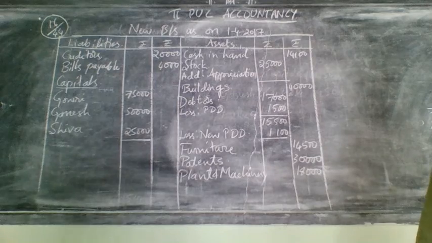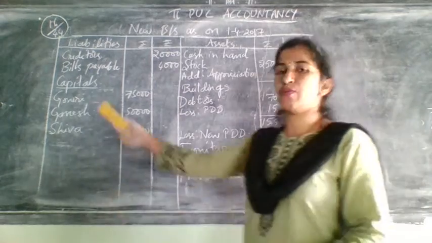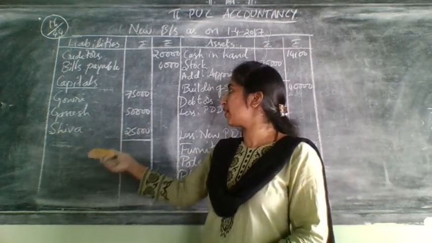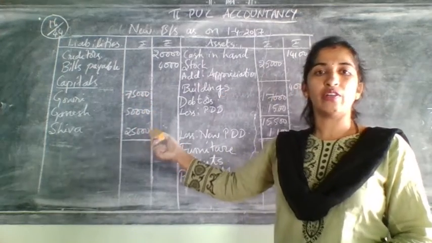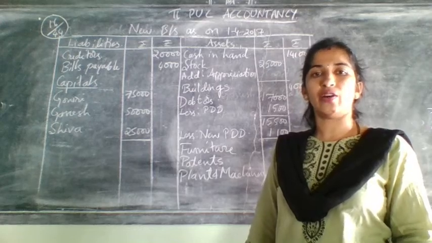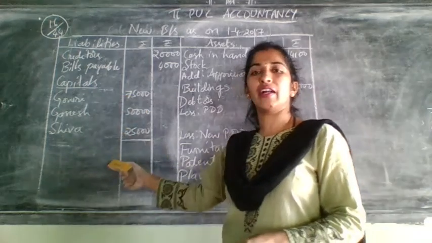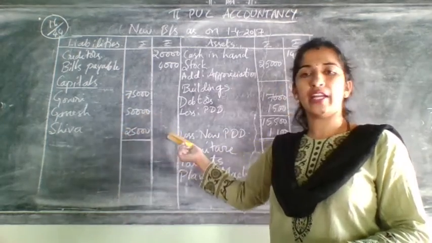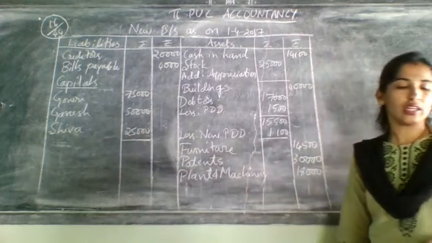Next, need to take partners capital, write their names, all the three partners including new partner, take their balance. Already you have written this in partners capital account as balance carried down. That amount, bring it here and write it here, then take the total and write it in the outer column.